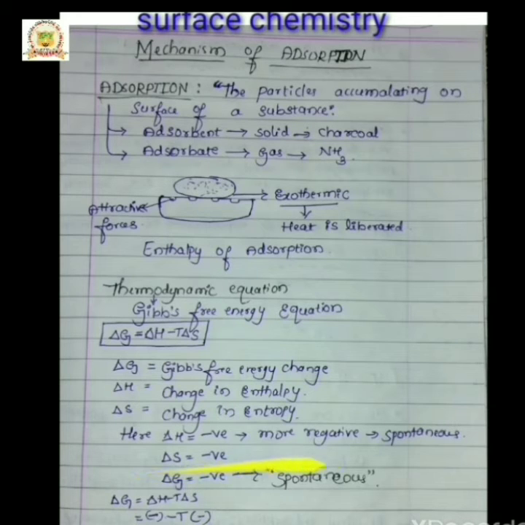So the delta S value becomes negative. Putting the values of delta H and delta S in delta G equals delta H minus T delta S, negative and negative times negative is positive, and negative plus positive gives negative. So the delta G value is negative, meaning the process is spontaneous.